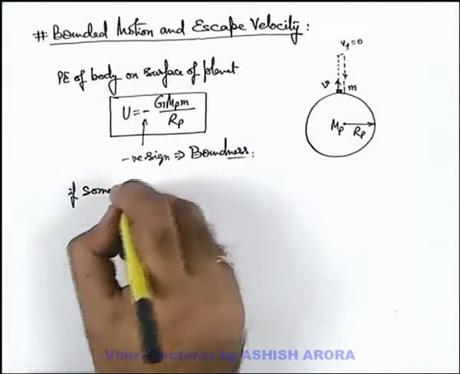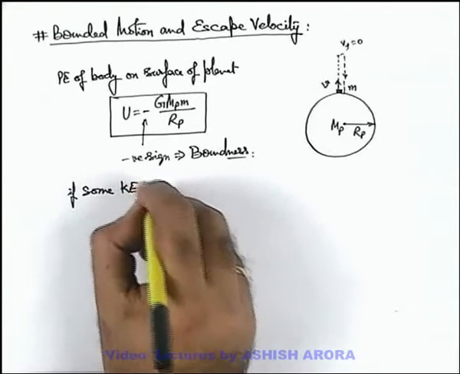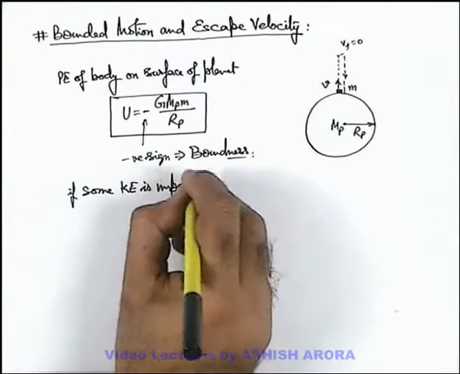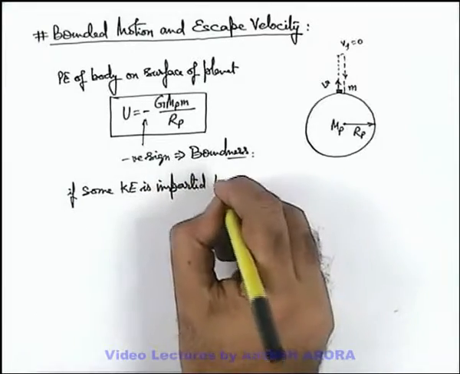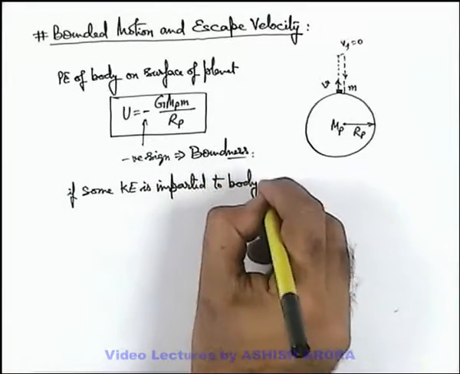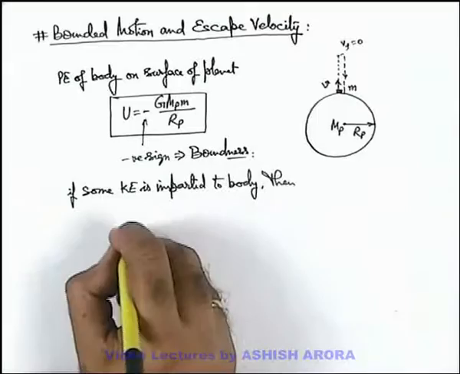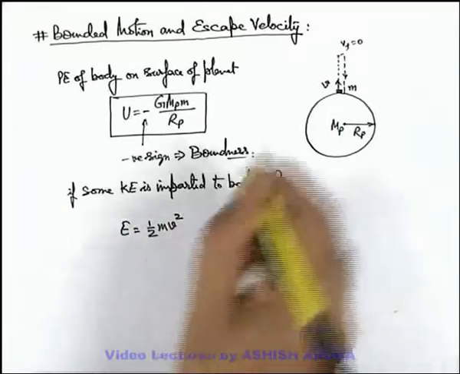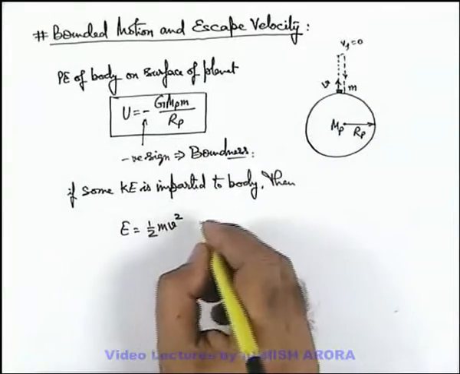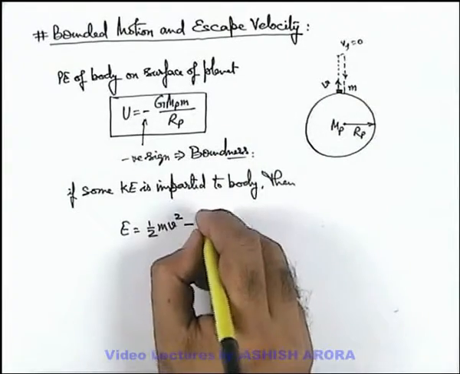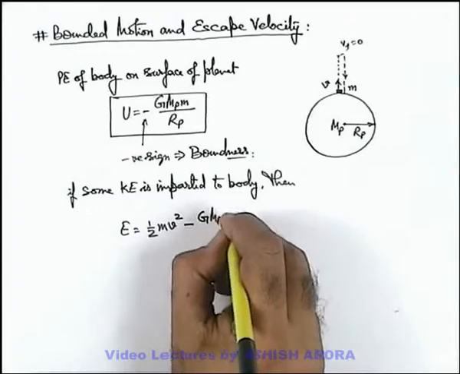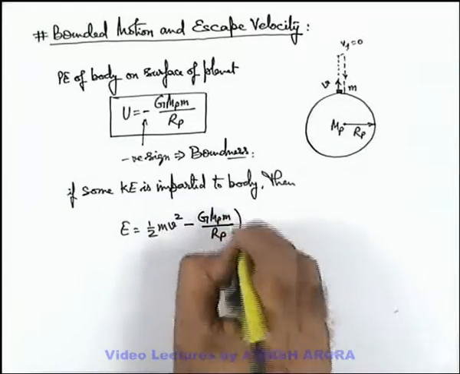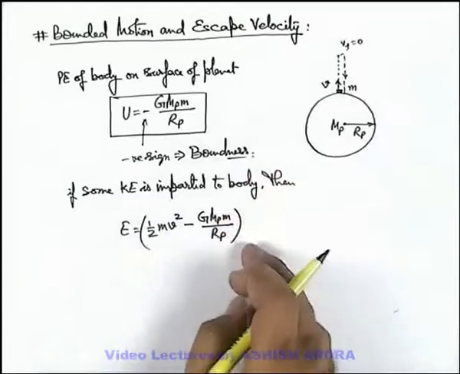If some kinetic energy is imparted to the body, then the total energy of the body will be half mv square, which is the kinetic energy, minus the potential energy, G mp m by rp. This is the total energy of the body on the surface of the planet.